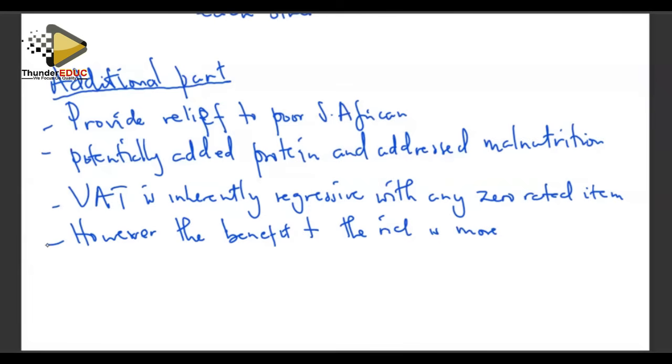We are saying it has benefited the poor South Africans, but however, the benefit is more to the rich. Why? Because their expenditure is large. If we increase the amount of goods which are zero rated compared to what they were supposed to pay, it also means that they are going to benefit more compared to the poor people in the country.